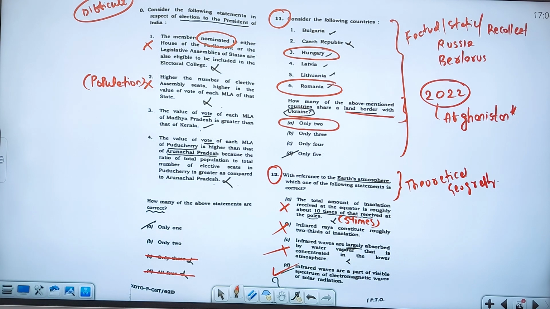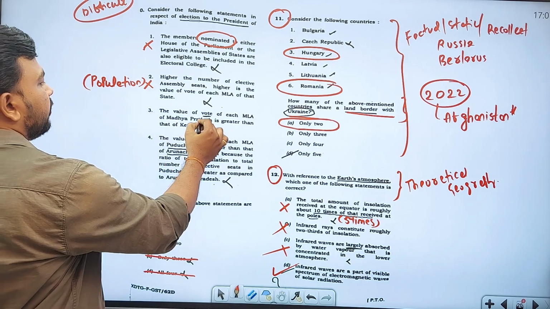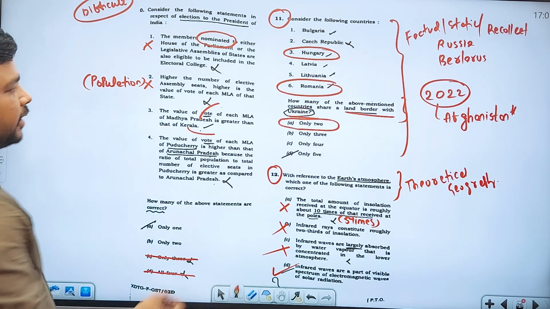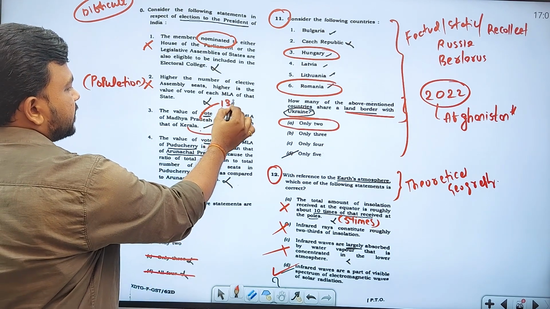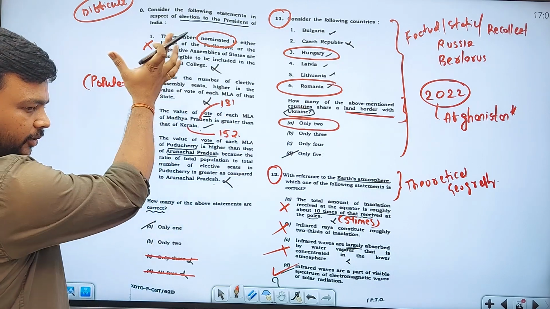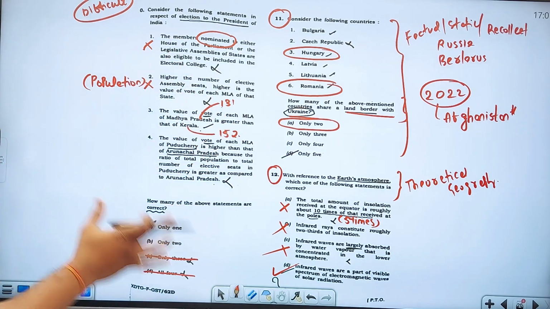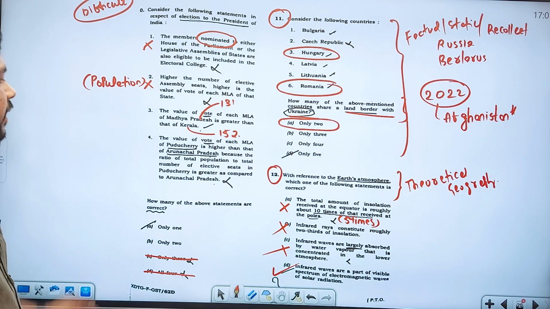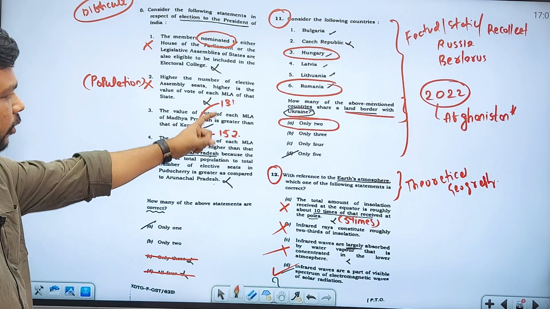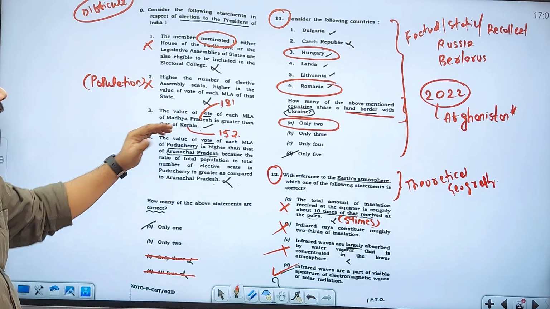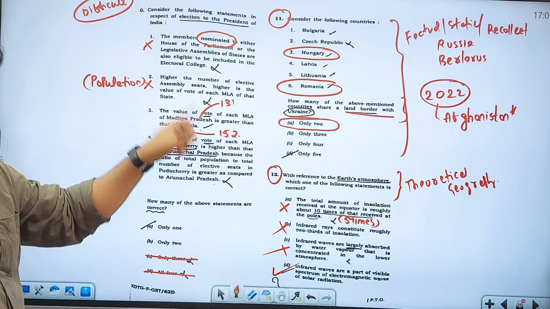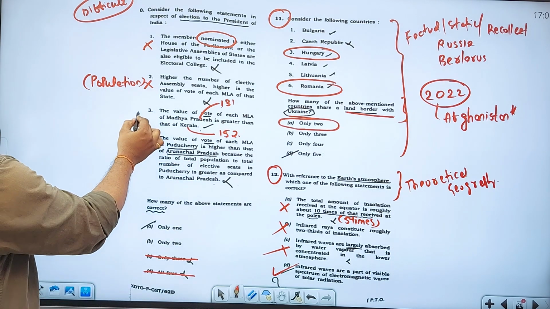If you take the value of each MLA vote of Madhya Pradesh and the value of each MLA vote of Kerala, Madhya Pradesh comes to 131, whereas Kerala is 152. So if you see the official data of the value of MLA votes of respective states in the electoral college elections of the President of India, the statement that the value of vote of each MLA of Madhya Pradesh is greater than that of Kerala is absolutely wrong. So this is also a wrong statement.